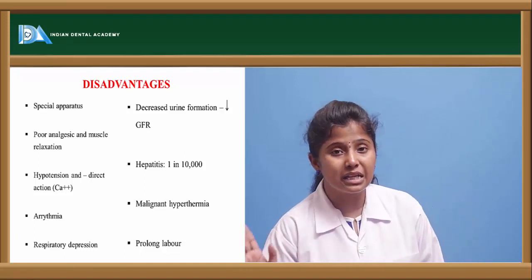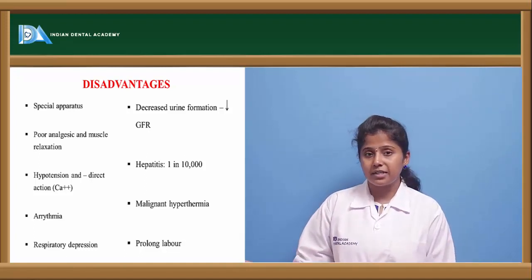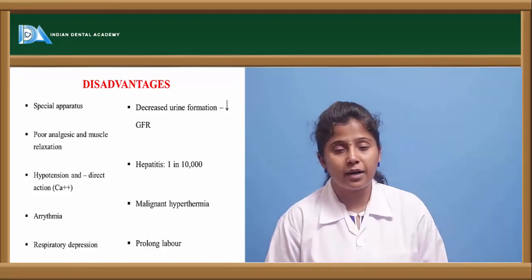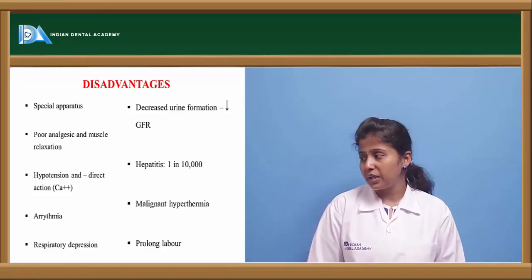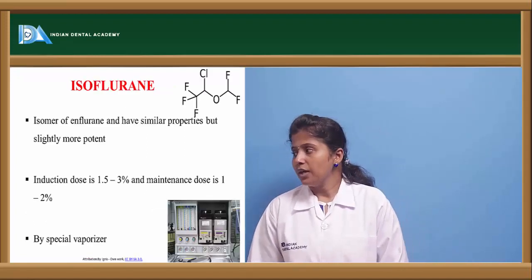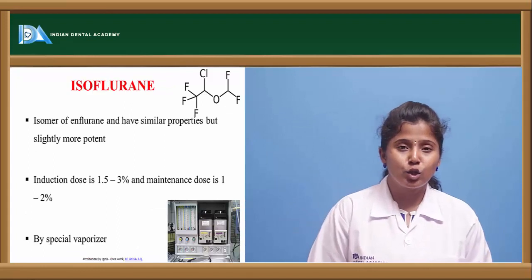That is, in 1 in 10,000 people this hepatitis condition is caused, and it may cause malignant hyperthermia. So it will increase the body temperature and it may prolong the labor. The other drug is isoflurane.